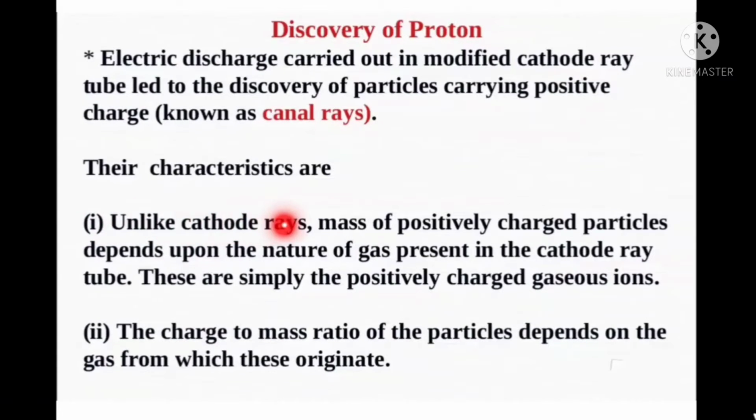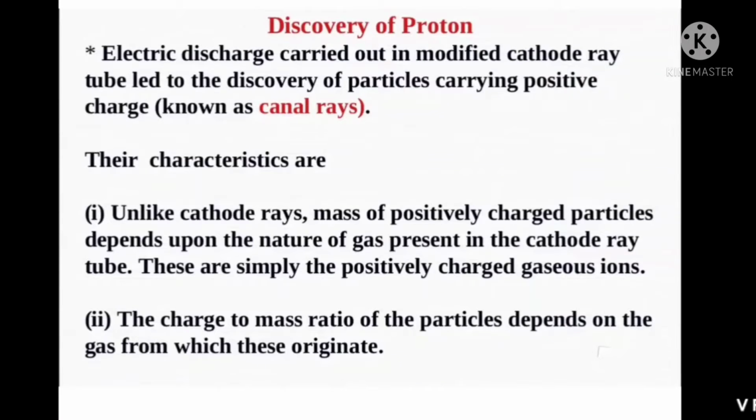Unlike cathode rays, the mass of the positively charged particles depends upon the nature of the gas present in the cathode ray tube. These are simply positively charged gaseous ions. That means the nature of these rays depends upon the nature of the gas used in the discharge tube. Anode rays travel in a straight line.